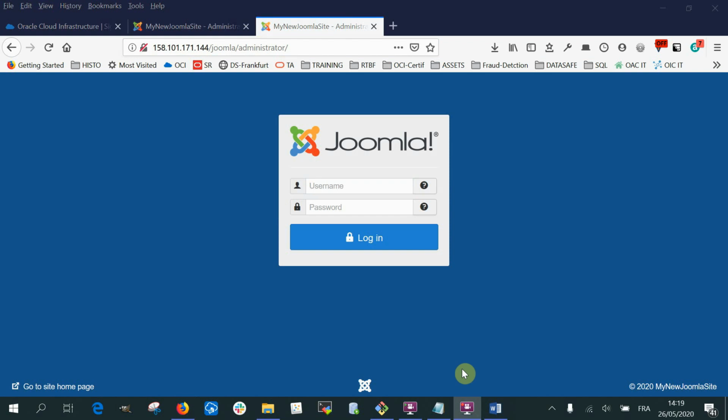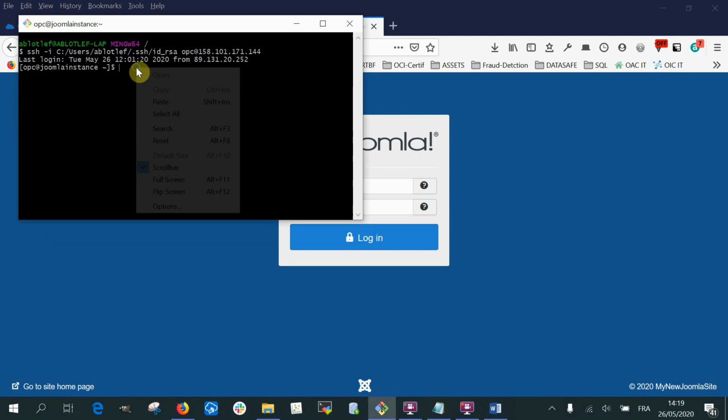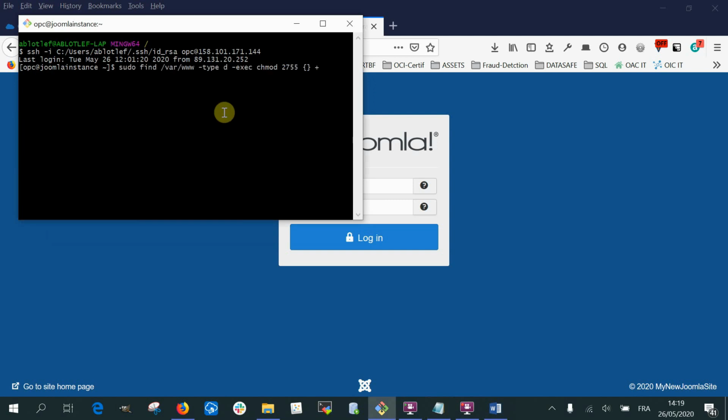One very important thing that we need to complete the process is to put back the privilege for the folder and file. So we put back the privilege for the directories here, as well as for the file.